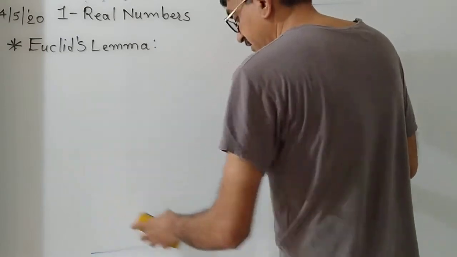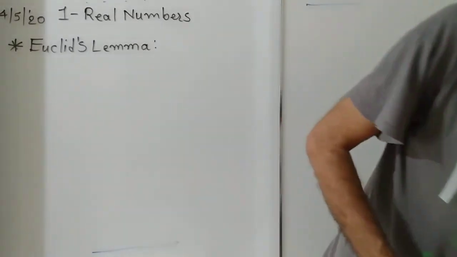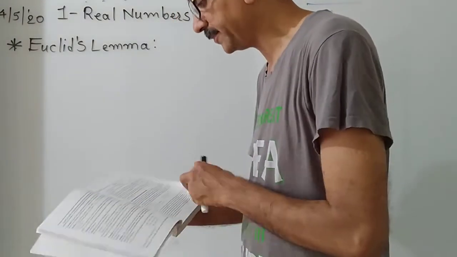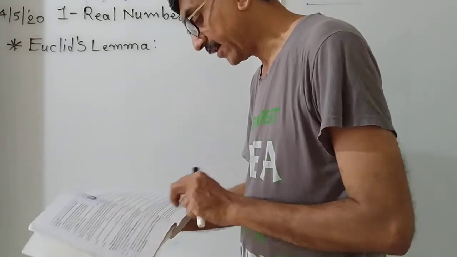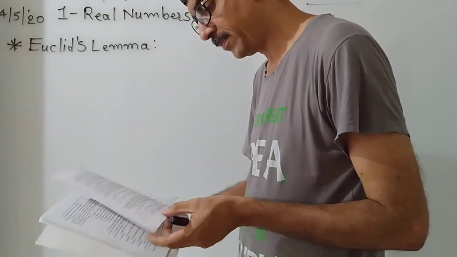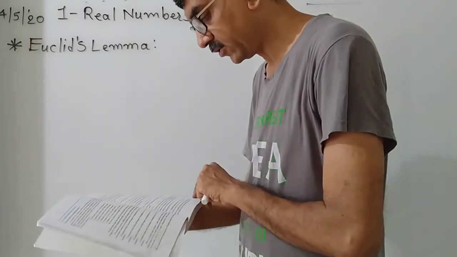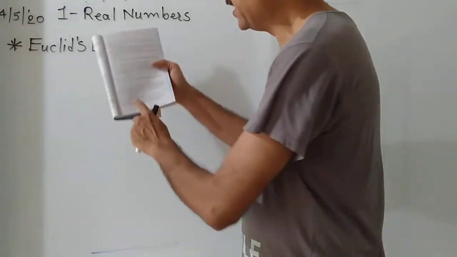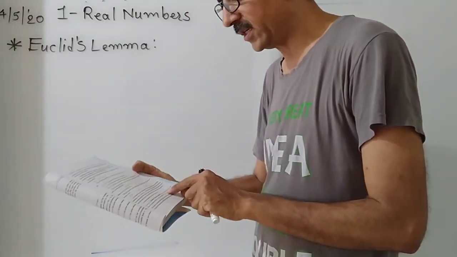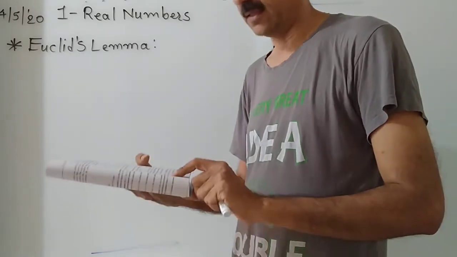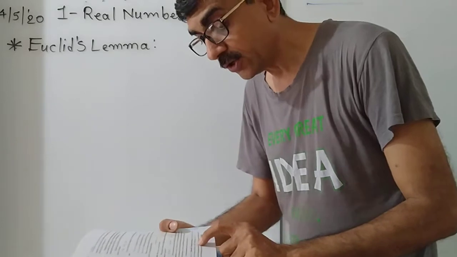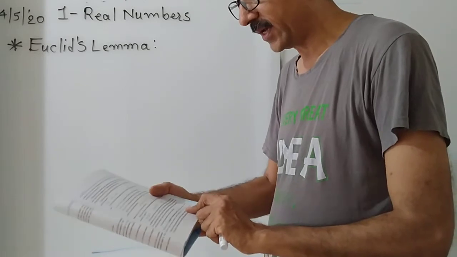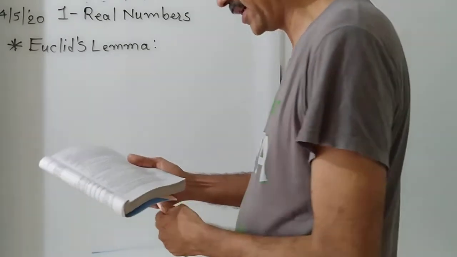Okay? I read the statement of Euclid's algorithm from the textbook. Those who have the textbook, open the page number 3. On page number 3 you are given Euclid's division lemma. Given positive integers A and B, there exist unique integers Q and R satisfying A is equal to BQ plus R, where 0 is less than or equal to R, less than B.